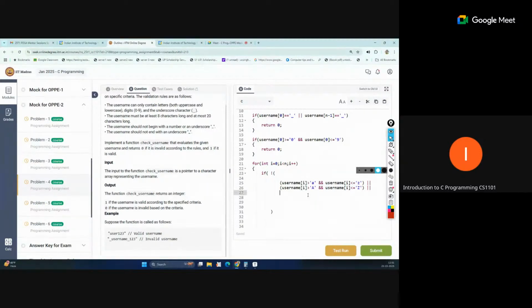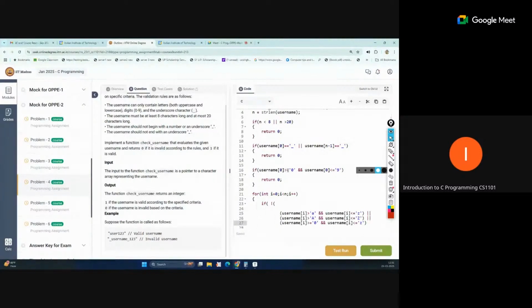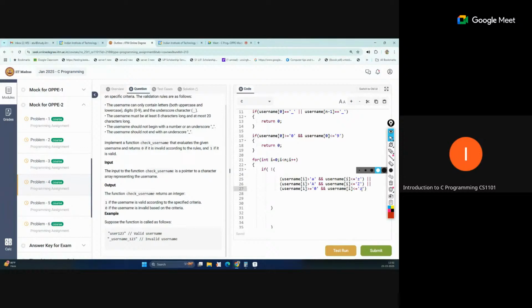So that is greater than or equal to 0, equal should also be there because 0 may also be possible, and less than or equal to 9.